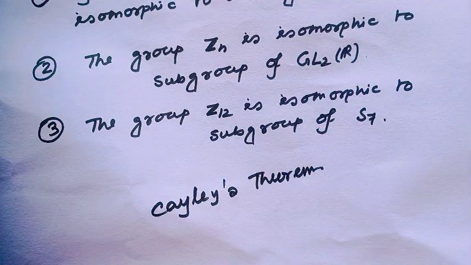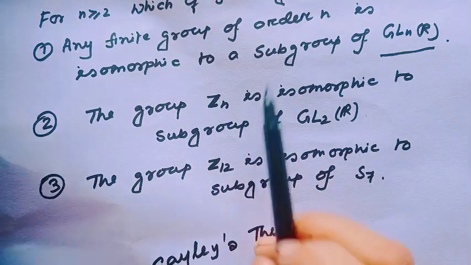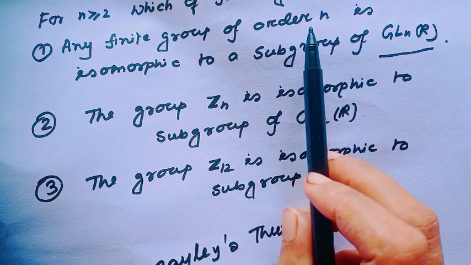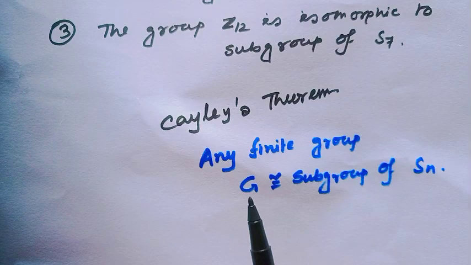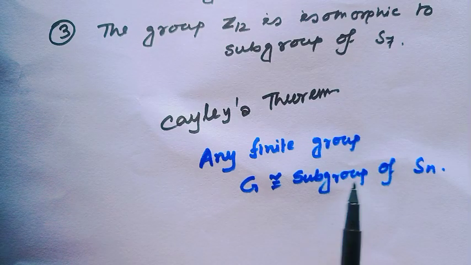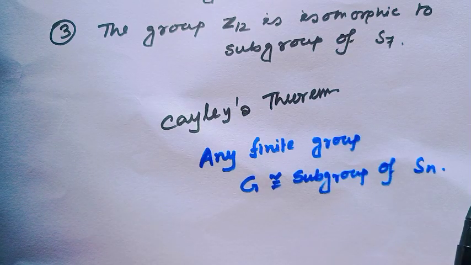So I have told you why the previous video is very important. Here in the question, the order of the group is n. So Cayley's theorem says any finite group G is isomorphic to a subgroup of Sn. We all know this.